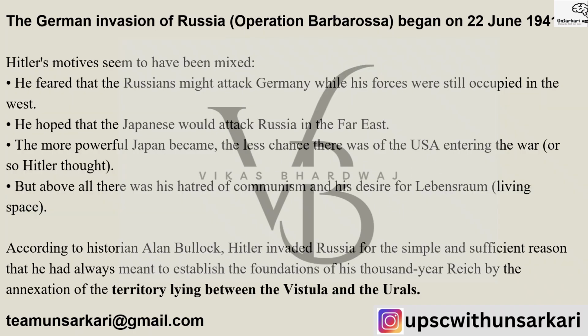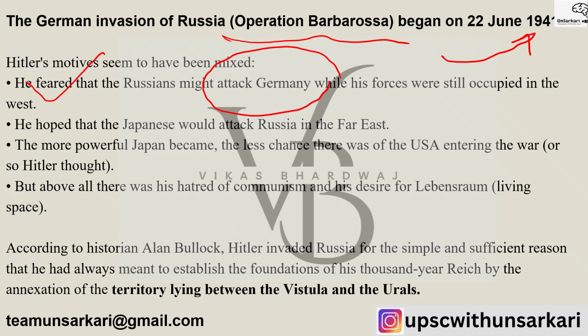The German invasion of Russia, which is called Operation Barbarossa, began on June 22, 1941. Hitler's motives were mixed. He feared that Russians might attack Germany while his forces were still occupied in the west. He also believed and hoped the Germans would be helped when the Japanese attacked Russia in the Far East. The more powerful Japan was, the less chance of the USA entering the war. That was the belief of Hitler.